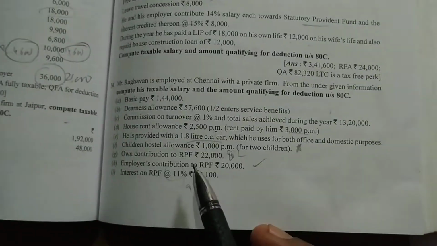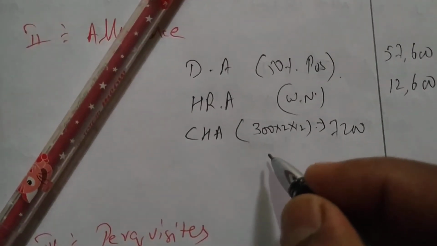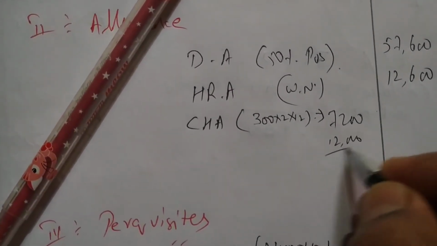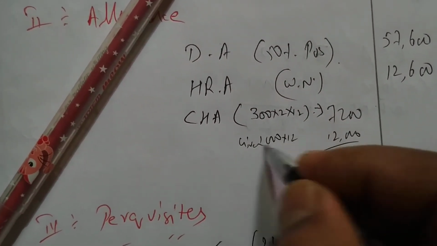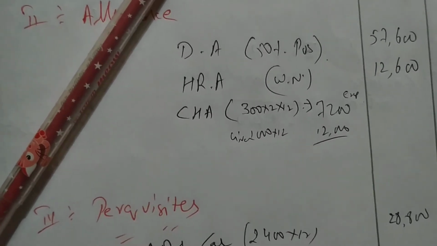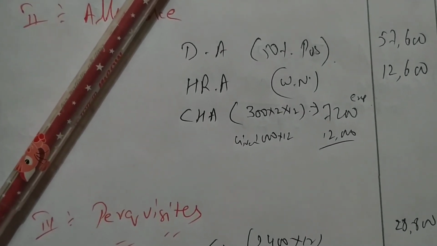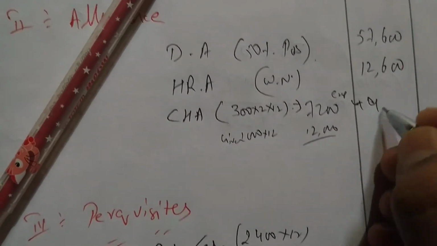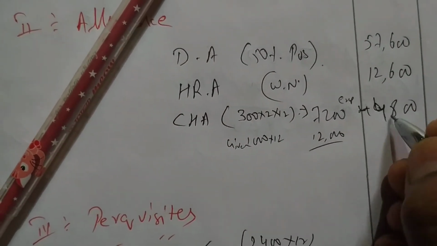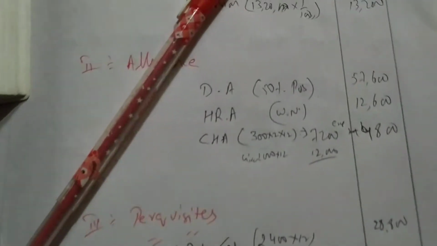And how much is given? 1,000 per month, 1,000 into 12 means 12,000. So 12,000 minus 7,200, 4,800 is taxable. Children education hostel allowance 4,800 taxable.